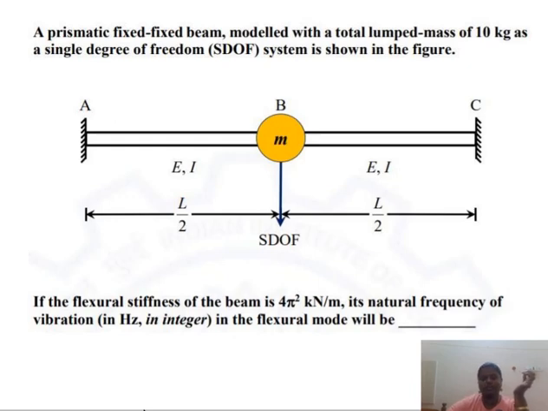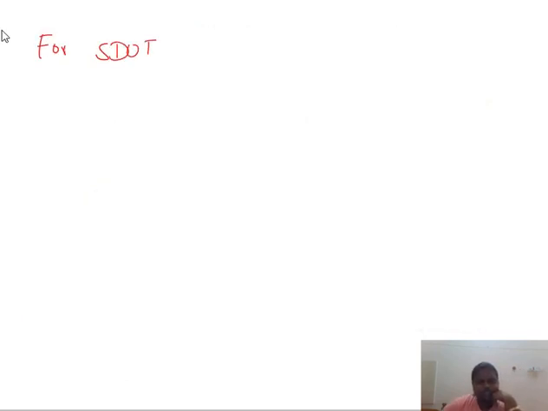If we know it, we can easily calculate the natural frequency. First, they gave the flexural stiffness value as 4 pi square kilonewton per meter and the mass as 10 kg. So this is the given data. Just know the formula for natural frequency, that's enough.